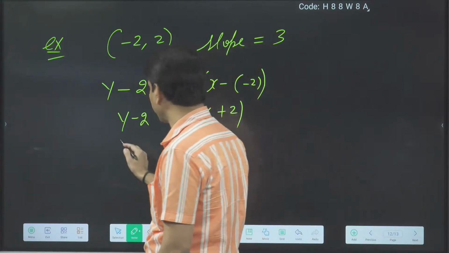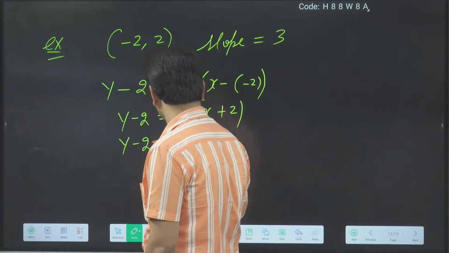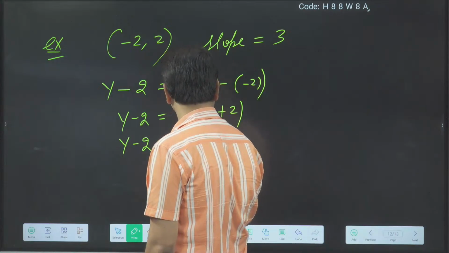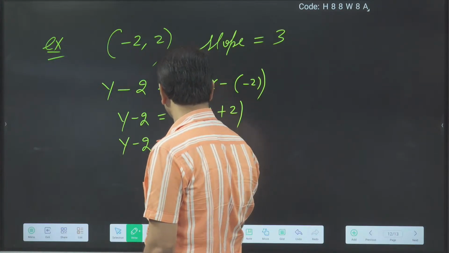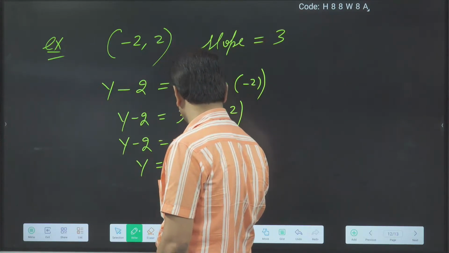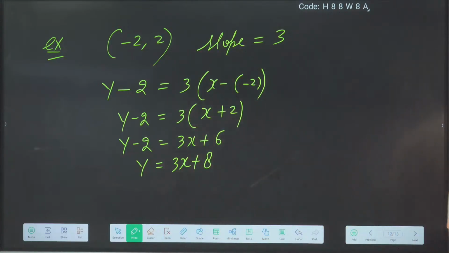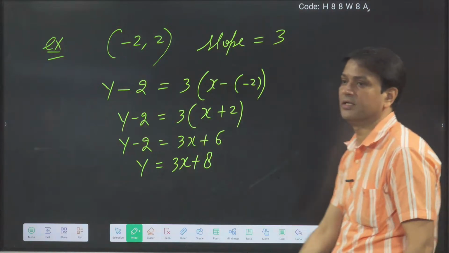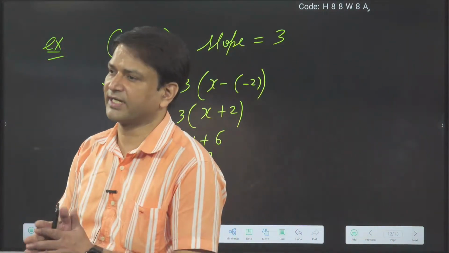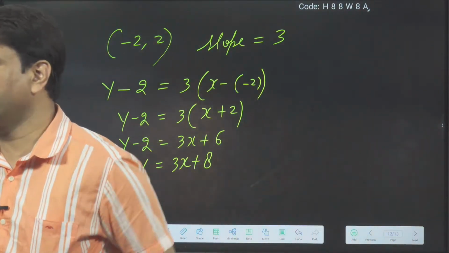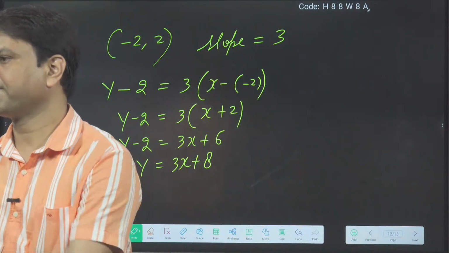Okay. Then what we got? y minus 2 is equal to 3x plus 6. Minus 2 will shift to this side, so y is equal to 3x plus 8. Yeah, good. y is equal to 3x plus 8. This is the equation of the straight line. So everybody got how to draw the straight line when they have given one point and slope? Okay.